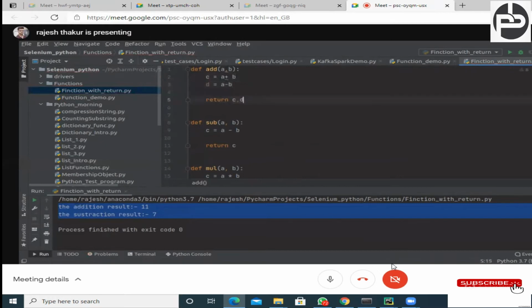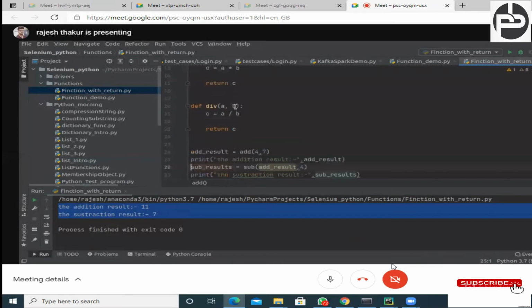There is no if and else, no drawback at all. Python will understand that the programmer wants to do multiple actions with a single function, and it is going to return them. But in case of Java and C++, this facility is not available. Understood? So this is again one of the beauties of Python programming.